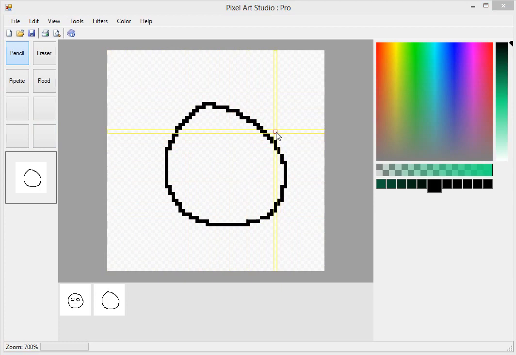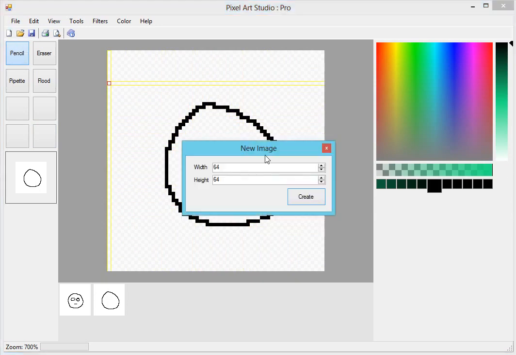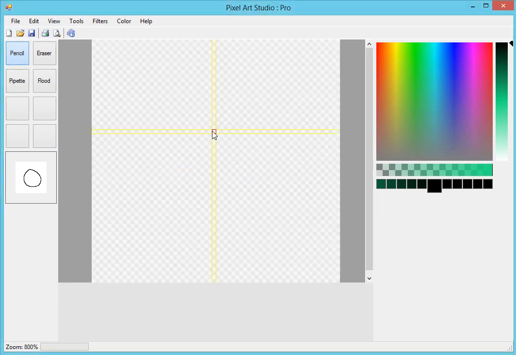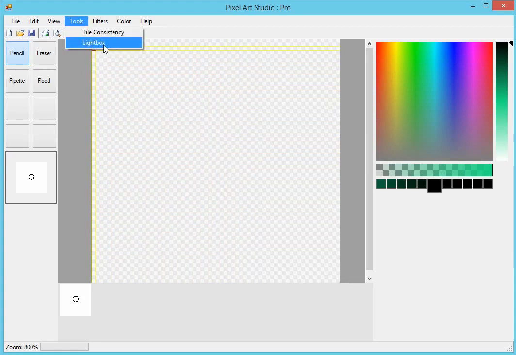Right, so with that said, let me show you guys really the next cool feature. I'm just going to start again a blank project. Let's just draw a circle in the center here, quite a small one. And let's add another frame. So now we have 2 frames in the project. And once you have 2 frames in the project, you're able to go into the Tools menu and select this Lightbox function. Okay, and what that does is that shows us the previous frame on our new frame.